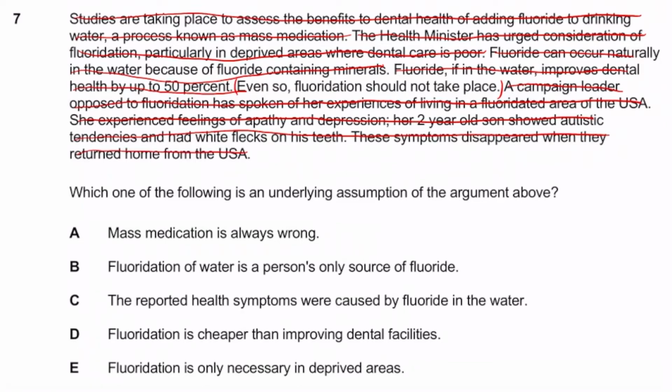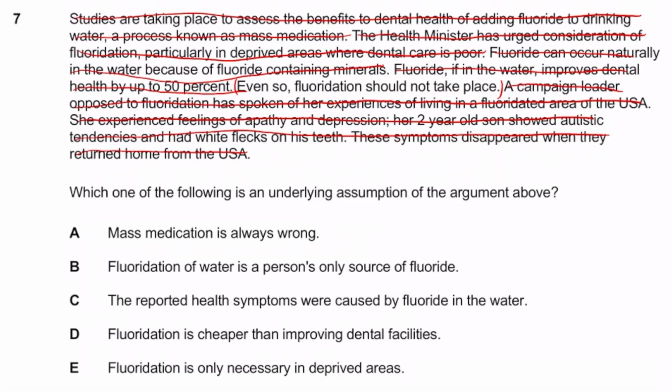Right. So clearly, guys, the opinion here is that the author is opposing fluoridation of the water. Sorry, guys. So he's opposing fluoridation of the water, saying it shouldn't take place. And some of the reason he's using is because of this experience of what's happened in the past to this lady and her 2-year-old son.